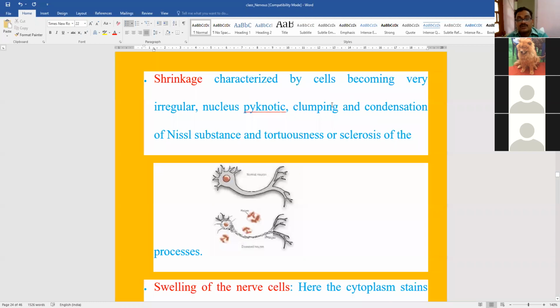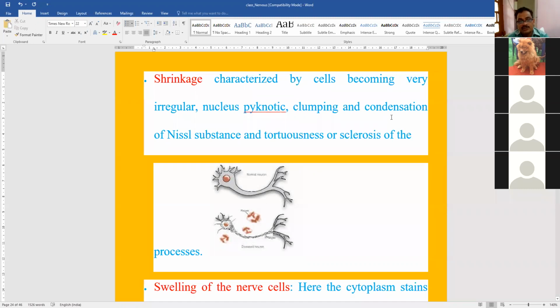In simple necrosis, when you say that the nucleus is pyknosed, what do you mean? The nucleus has become condensed and more stained. Similarly, in case of brain also, at the time of shrinkage, the nucleus becomes pyknotic, small, highly stained, condensed. This condition is called shrinkage. So the first point we must write is the shrinkage of the neurons against any injurious agent.